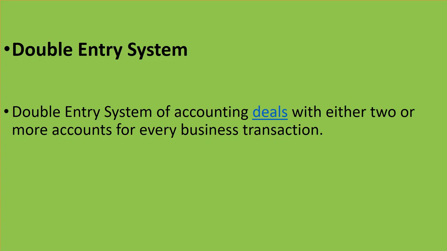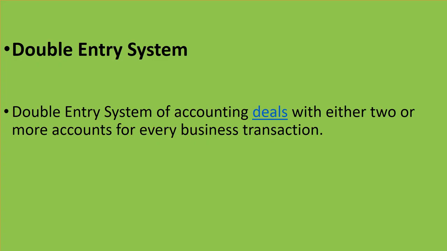Double entry system of accounting deals with two or more accounts for every business transaction. In simple words, we can say that double entry system of accounting is based on the dual aspect concept.